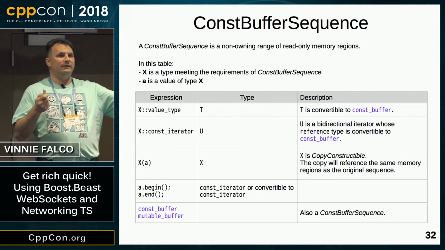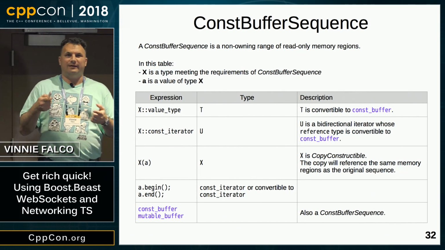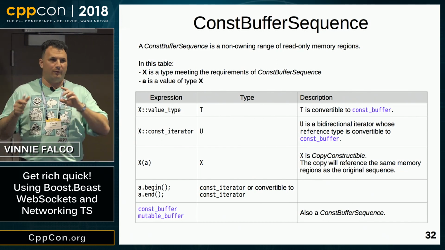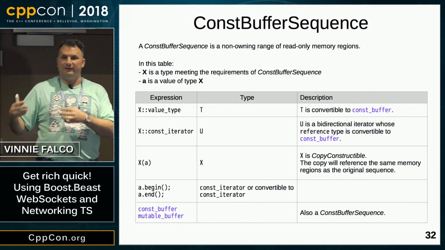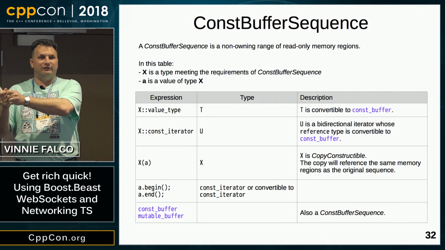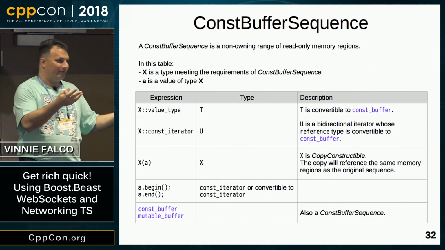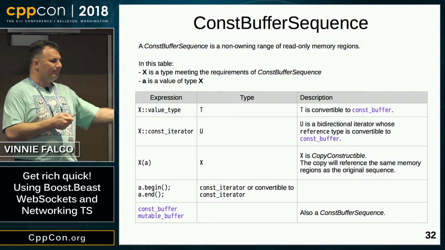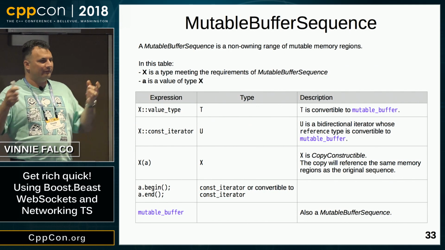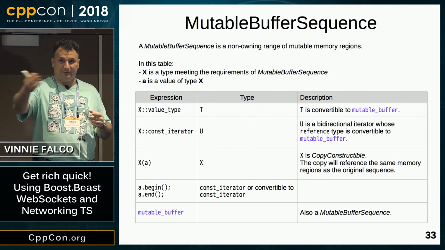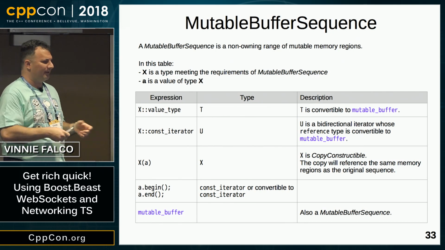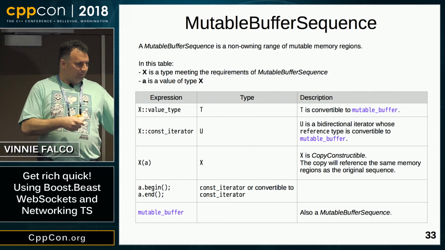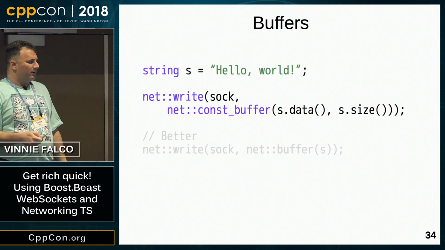When you dereference the iterator, you have to get something that can give you a const buffer. So whatever fancy range or lazy evaluation you want to do, at the end of the day, each element of that range has to pony up a pointer in size. Mutable buffer sequence is another concept. It's just like the const buffer sequence, except it's writable. Every mutable buffer sequence is also a const buffer sequence. So that's that. Now, how do we use it?